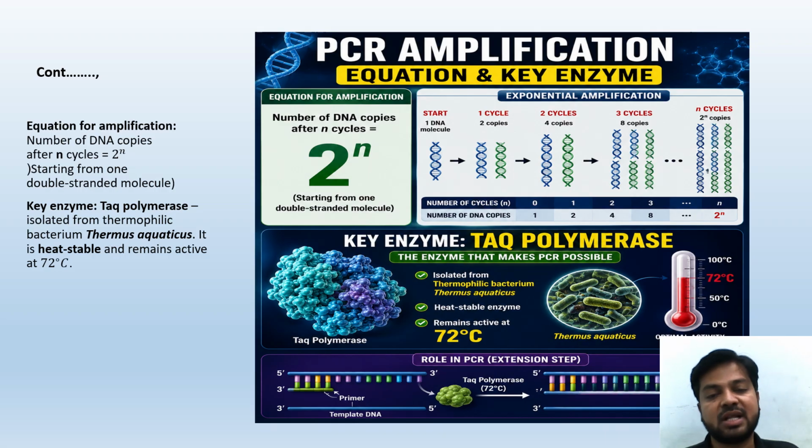It is a heat stable enzyme. A direct question could be asked, like which of the following statements is correct, or which is incorrect about Taq polymerase. It is the enzyme that makes PCR possible. It remains active at 72 degrees centigrade, and the bacterium is Thermus aquaticus. Its role in PCR is that it works with the primer at 72 degrees centigrade and helps with replication in the extension step.